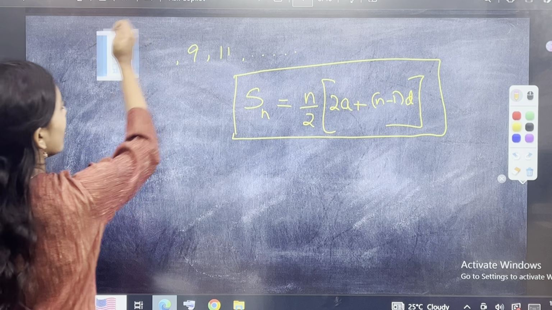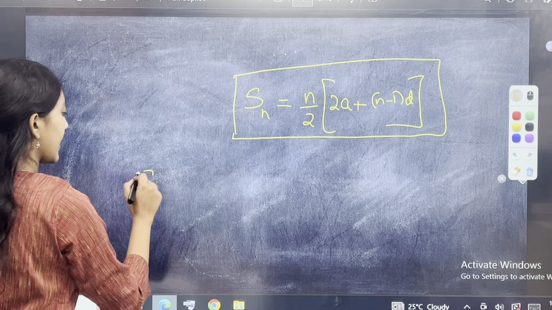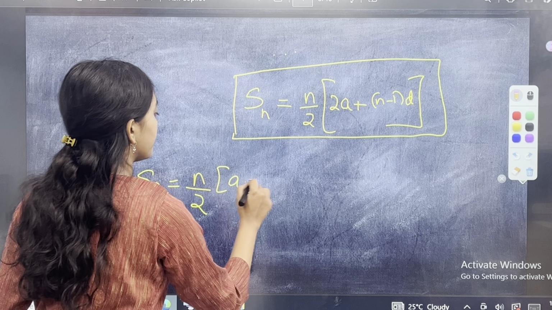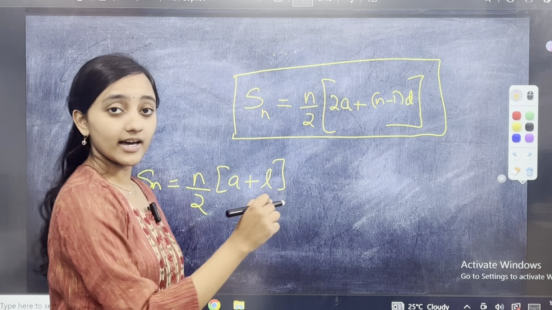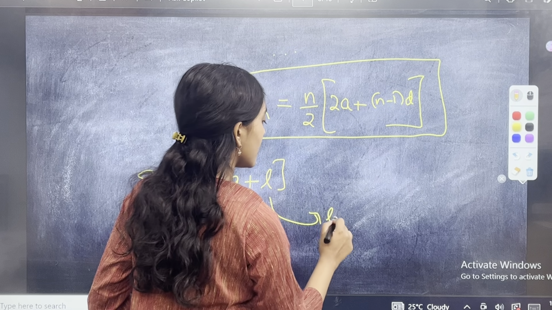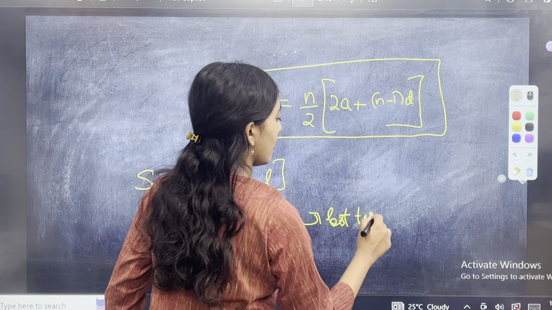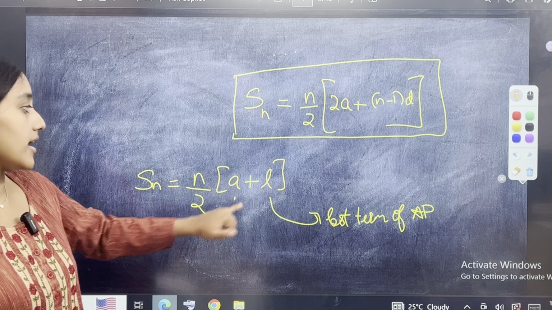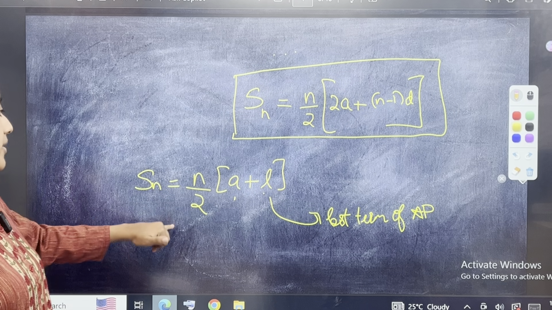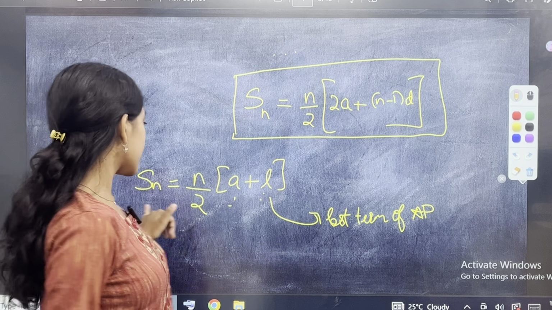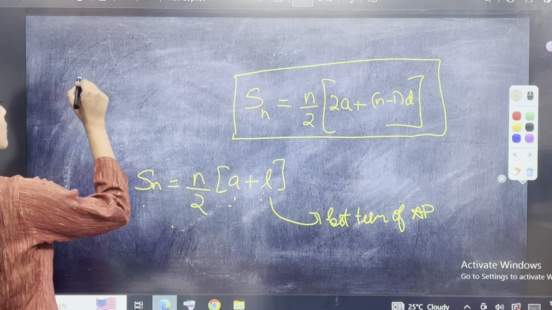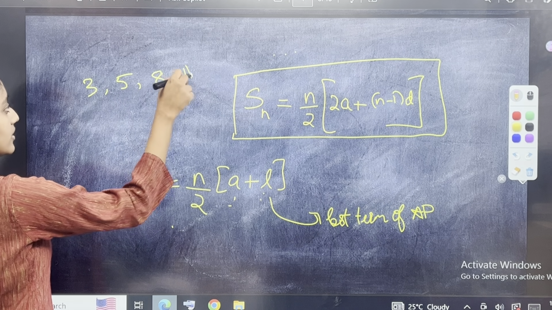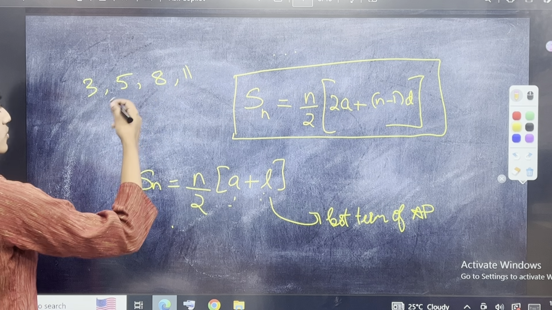There's another formula for the sum of the series. It is Sn is equal to n by 2 into a plus l. What is this l? L is the last term of the AP. So the first term of the AP is A, the last term of the AP is L. So n by 2 into A plus L will give you the sum. For example, in that particular question you had 3, 5, 8, 11. I mean, this is one of the questions.